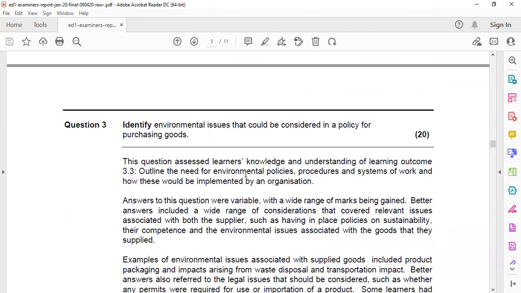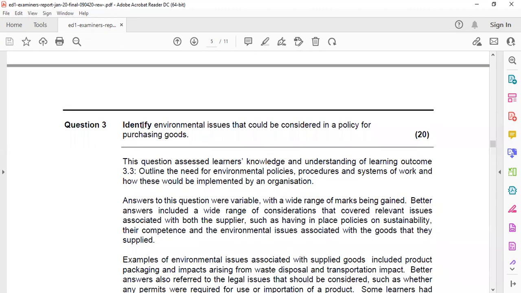Question 3, I'm going a little bit faster because time will go. Identify environmental issues that could be considered in a policy for purchasing goods. Basically, when you are purchasing, you need to identify and list about 20 points, then only will you get 20 marks. It is easy if you take material, equipment, environment, source, and people. If you consider these points, it will come to 20 or more.